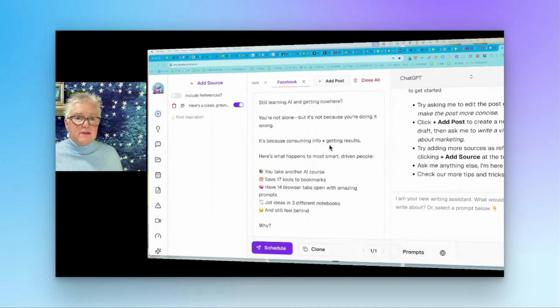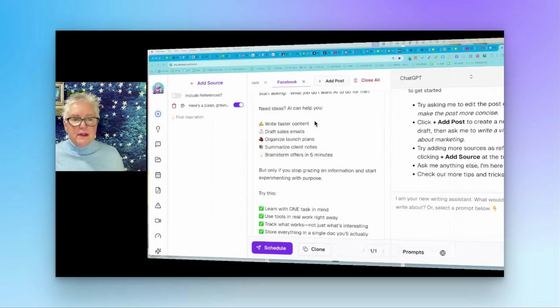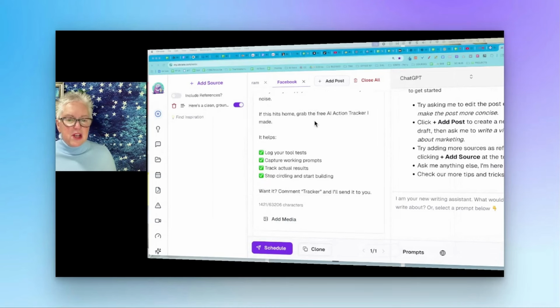So now here's Facebook: still learning AI and getting nowhere. I read through that and make whatever changes I want. I'm also talking about a little tracker that I've created, so there's that call to action. Now I've used this tool enough that it's getting to know me, know my language, and know the different things I'm offering. Here's the other really powerful thing.